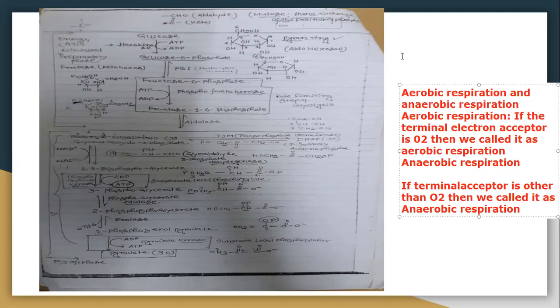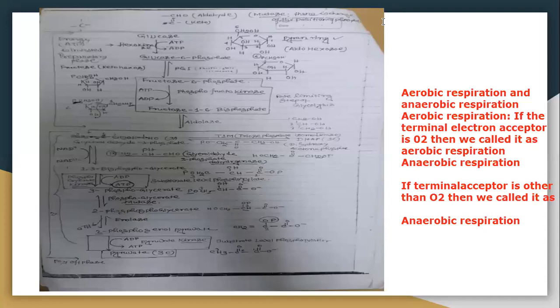Glycolysis first starts with glucose. Glucose is an aldohexose, and in glycolysis the glucose molecule is converted into 3 carbon pyruvate. So the first step of glycolysis is glucose to glucose 6-phosphate. Glucose is converted into glucose 6-phosphate.